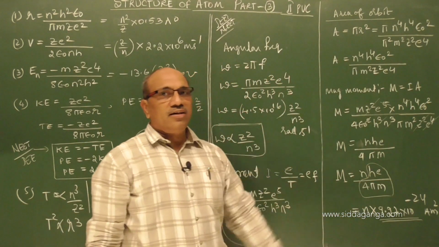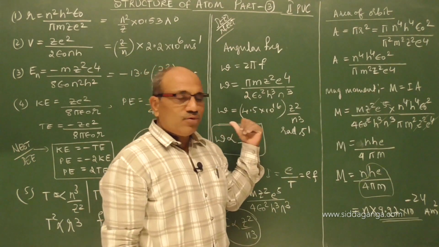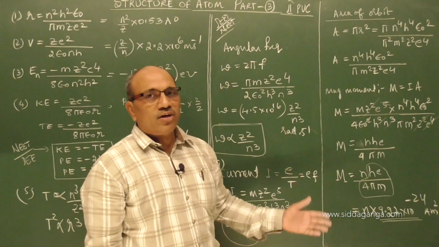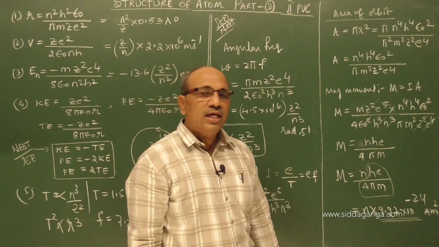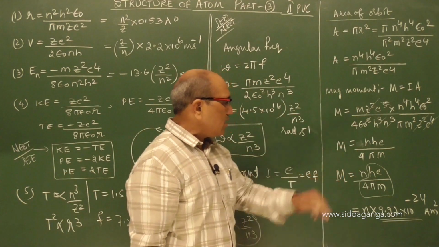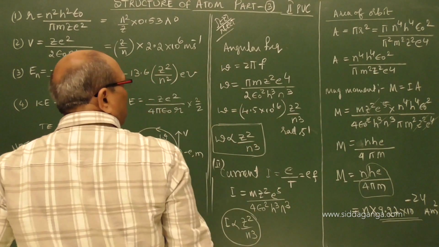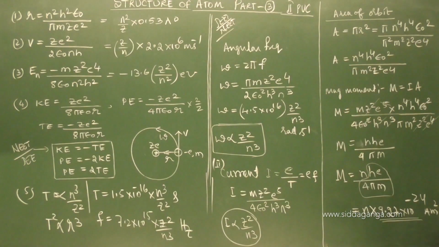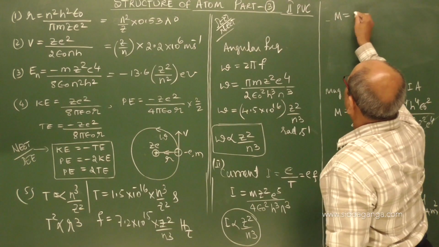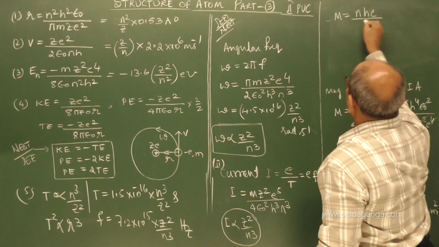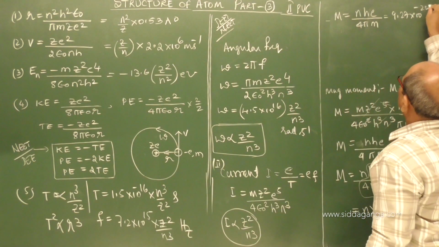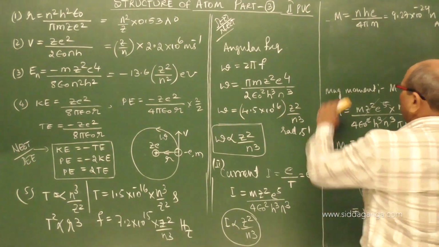We are deriving it from the hydrogen theory, Bohr's theory. In Bohr's theory we derived this expression, and we derived it in magnetism also, the expression for the Bohr magneton. The ratio of angular momentum and magnetic moment you studied as the gyromagnetic ratio. I am showing here the magnetic moment, finding the area and so on. So let us come to the other part, knowing this magnetic moment. I write the expression for magnetic moment as n into h e upon 4 pi m, whose value is 9.27 into 10 power minus 24 into n ampere meter square, majorly.